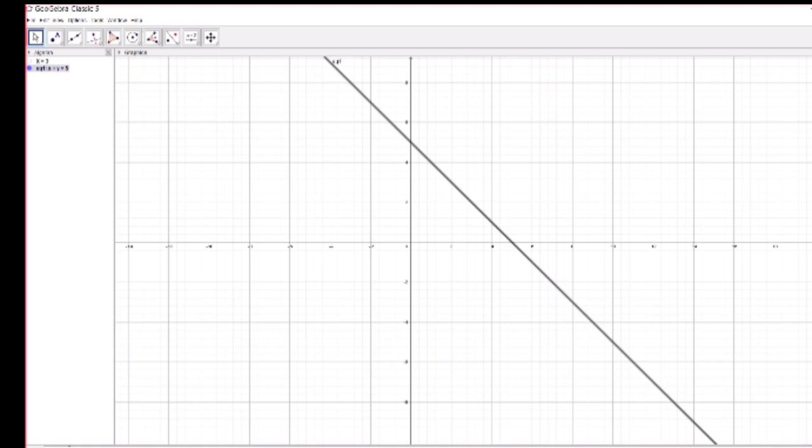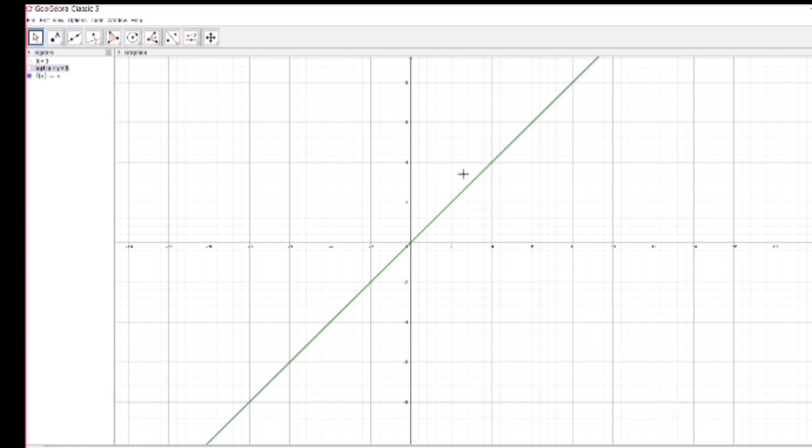Okay, identity function, suppose you write f of x is equal to x itself. Identity function, it is also a continuous function. So it is the identity function y is equal to x. What is this function? Modulus of x. So modulus of x is also a continuous function. It is continuous everywhere.